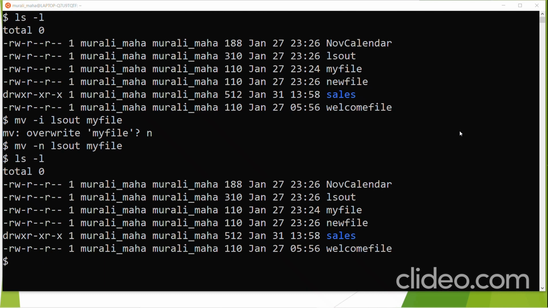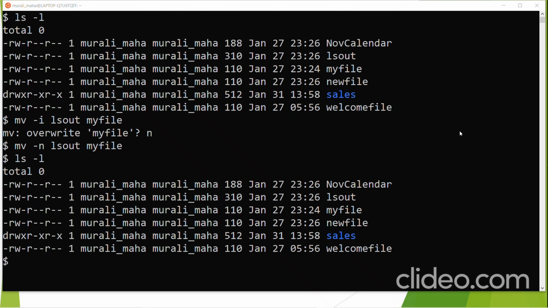When I issue the -n option, the mv command first checks whether the target file, my file, is an already existing non-directory file. If so, it doesn't go ahead with renaming. It just returns the $ prompt, and when you check, you realize that mv has not renamed the ls out file to my file.